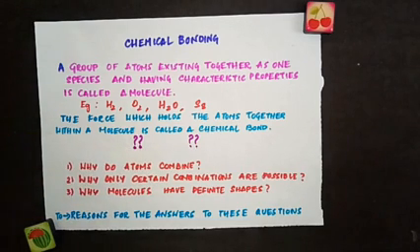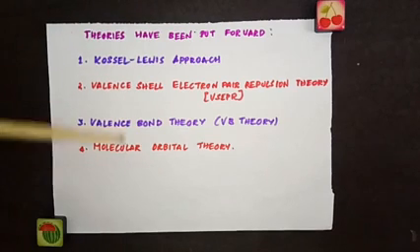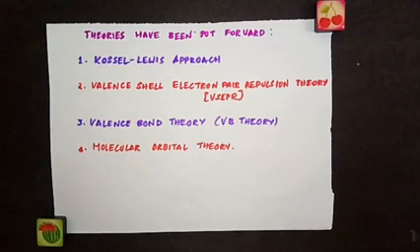So to look into the reasons for the answers to these questions, different theories have been put forward from time to time. Now we are going to see what are those theories put forward in different times to answer all these questions. These are the different theories that have been put forward.